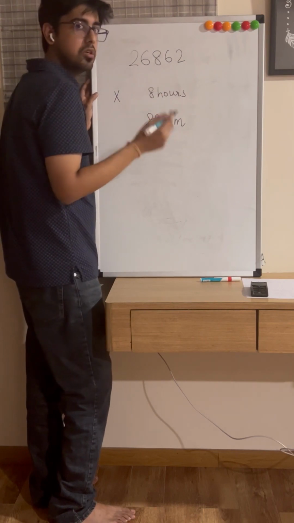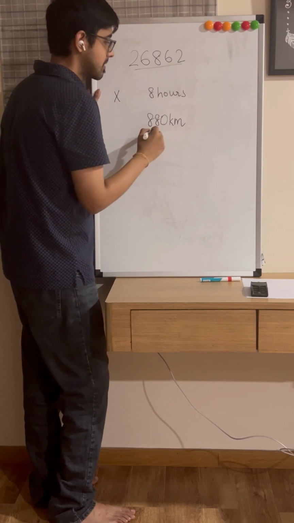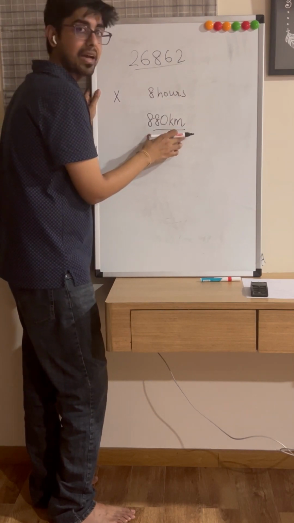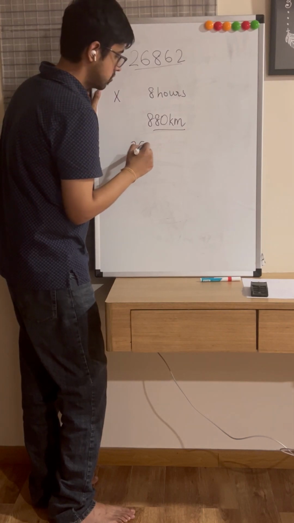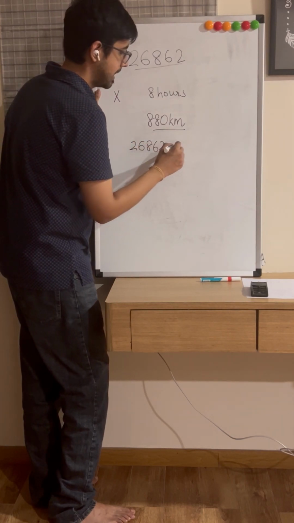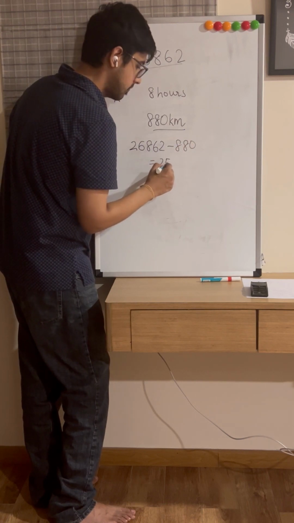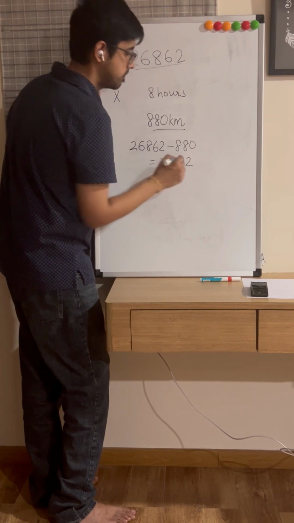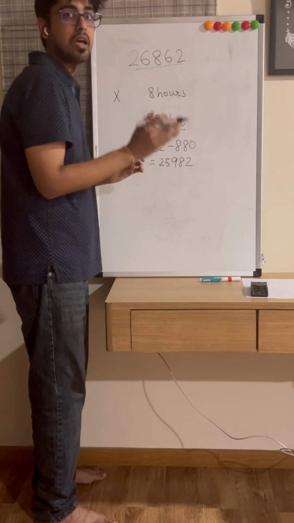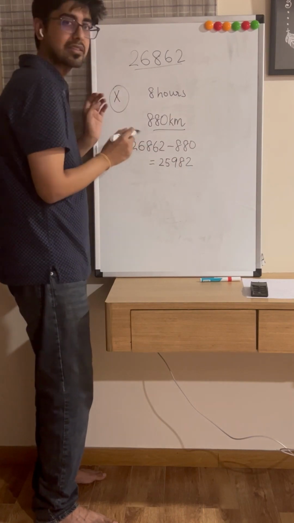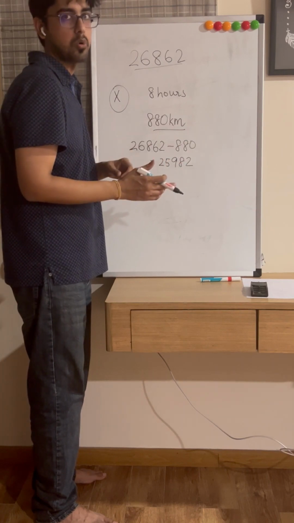So my initial trip start would be greater than this minus this. Because this is the maximum, my initial trip start would be greater than 26862 minus 880, which is equal to 25982. This will be my least trip start. My least trip start kilometer x cannot be less than this. We also know that x is a palindrome.